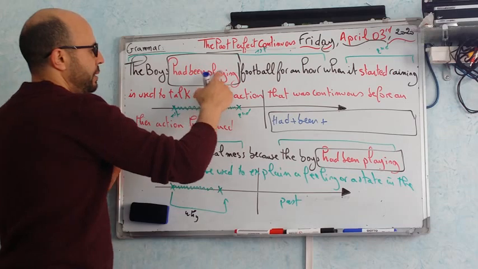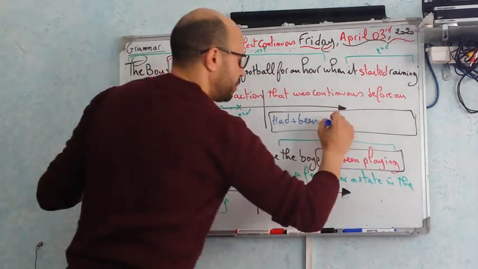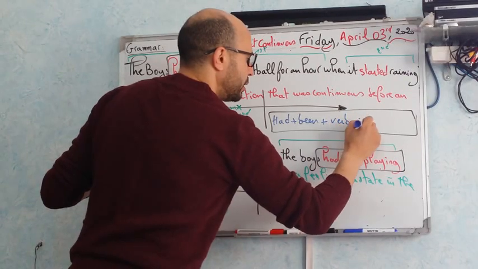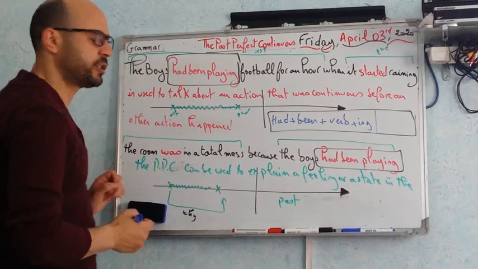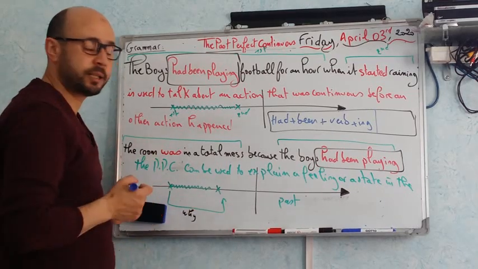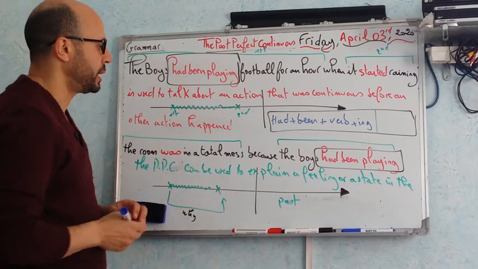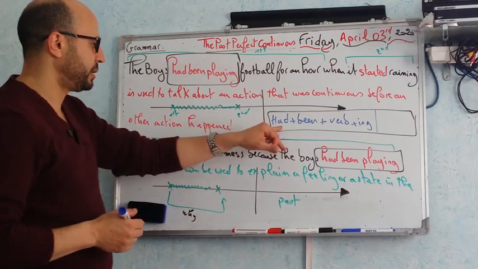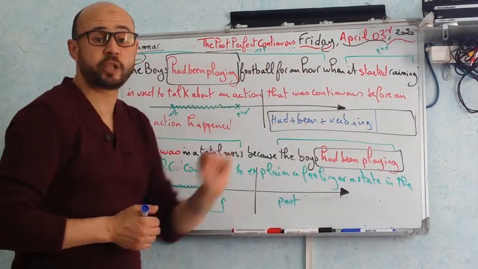Plus play ing. This is a verb plus ing, which is called a gerund. So plus verb plus ing. And this is what we call in our first lesson of grammar in the unit number 1 a gerund form. So this is how we form the past perfect continuous. Had plus been plus the verb with ing, which means had plus been plus gerund form.